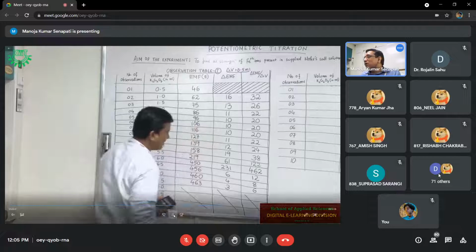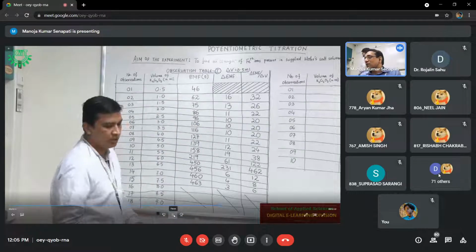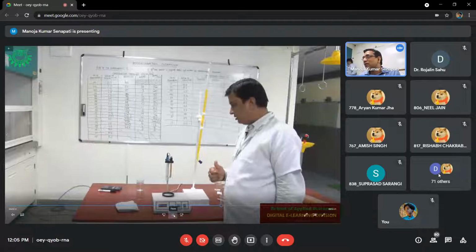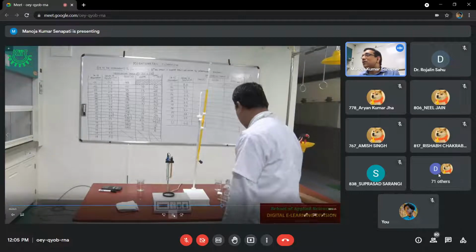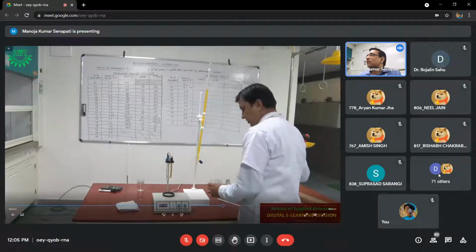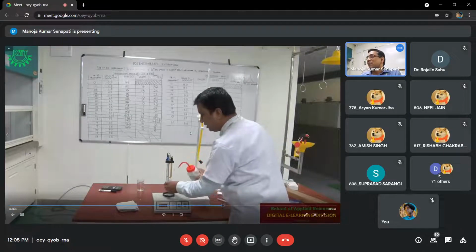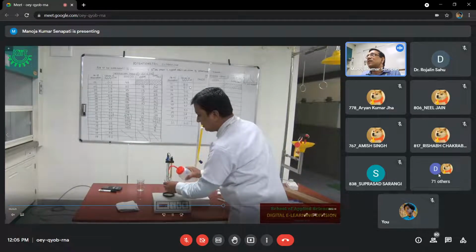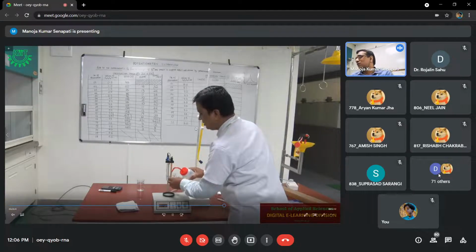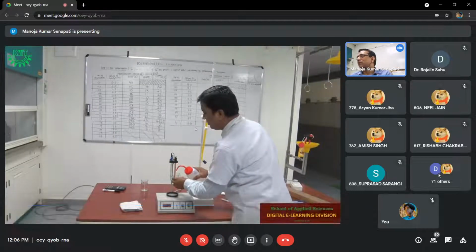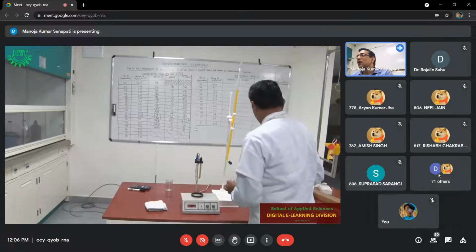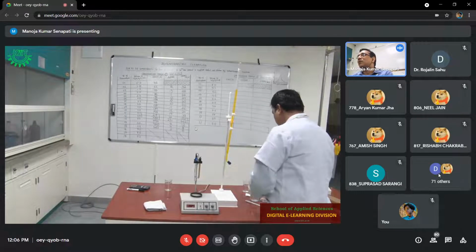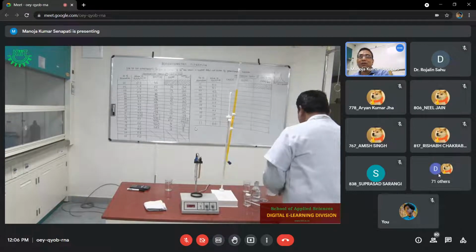So after this one, we are going to carry out another observation table from where we are going to get the exact volume which will be required to get the endpoint. So actually, we do not have to start from 5. We have to start from 5.5 to 6. But for your confirmation, it is written 5.0 to 6. But in the real sense, we do not have to check from 5 because we know till 5.5 there is no drastic change. So when you are going to write in the observation table, you don't write from 5. You just see from 5, but you will write from 5.5 to 6.0. Are you getting?